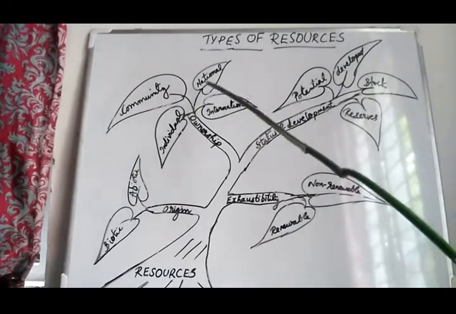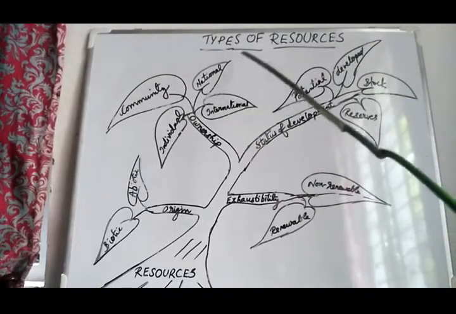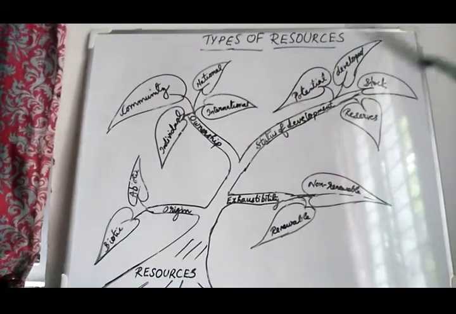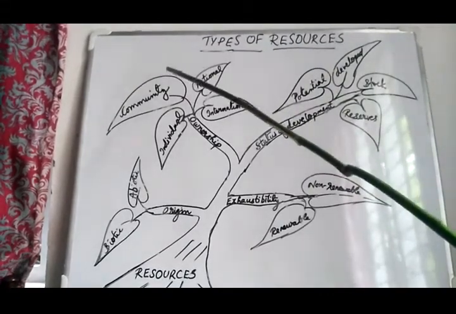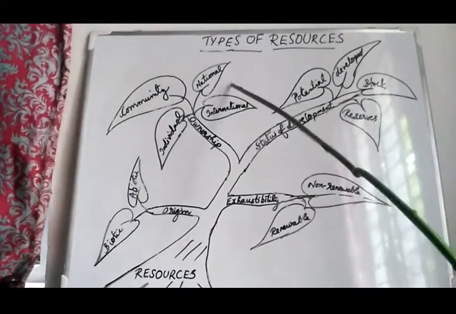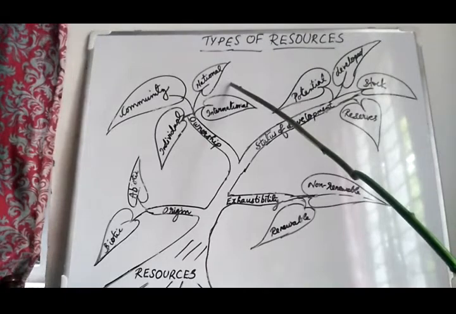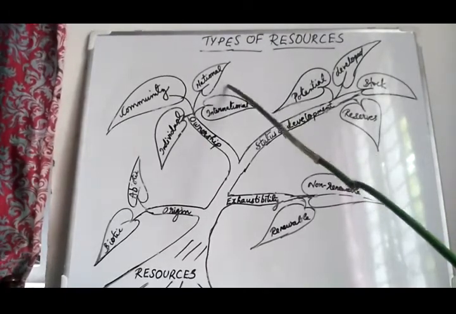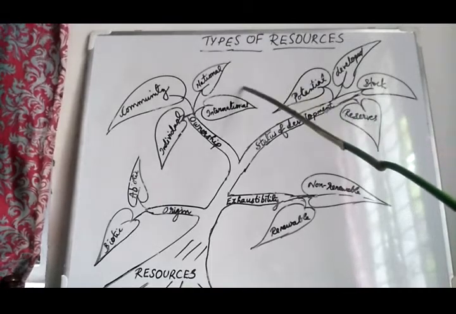Next one, national resources. In the case of national resources, technically all resources belong to our nation. That is why our country has the legal power to acquire private land for public good. What is an example?